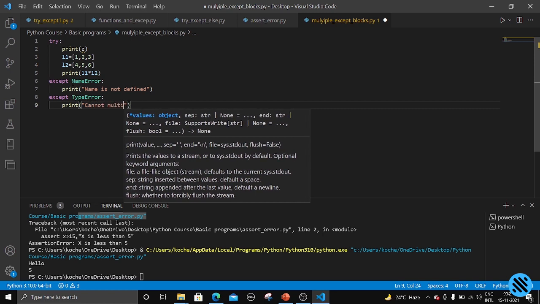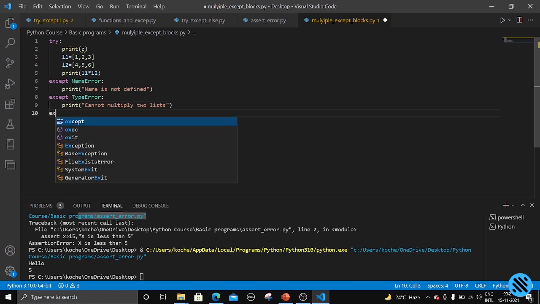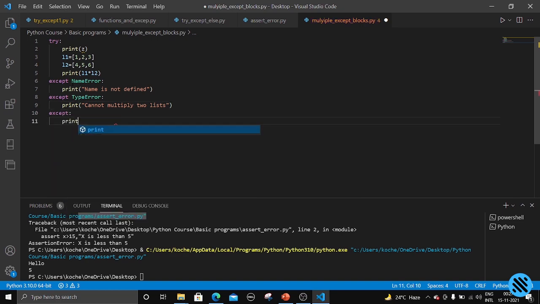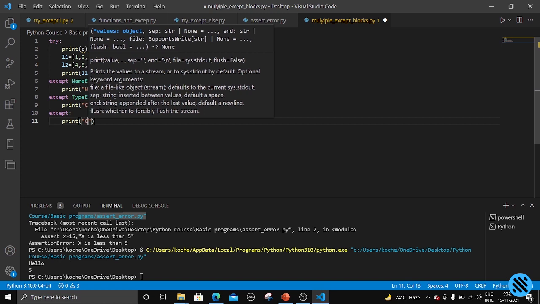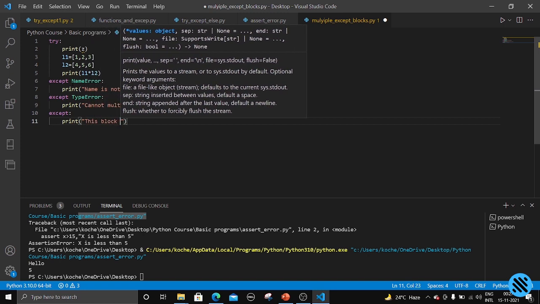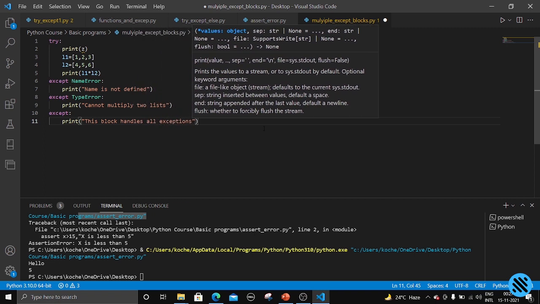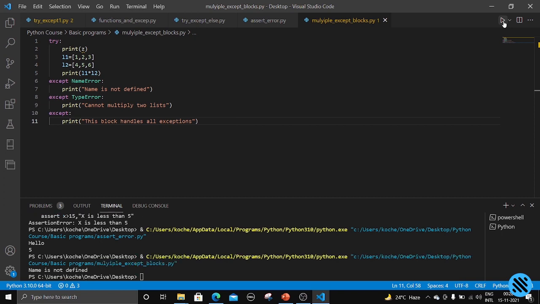print "cannot multiply two lists". And we can also write a direct except block, except, print "this block handles all exceptions". Okay, now let us try to run this one. What we are getting: name is not defined.